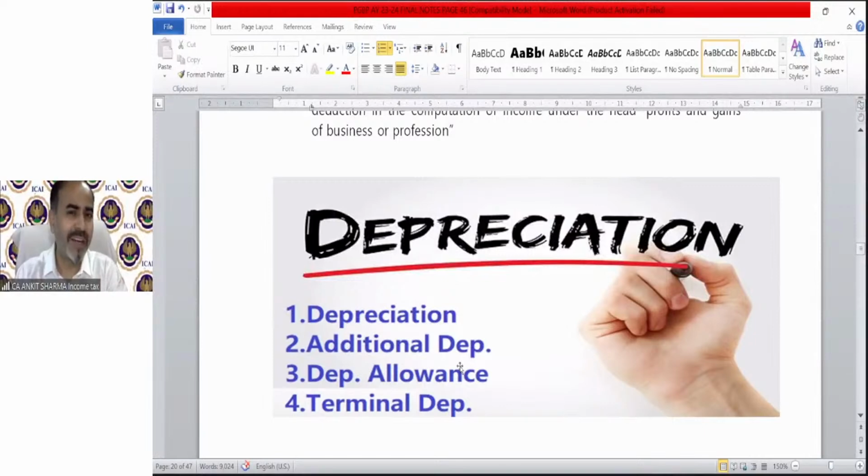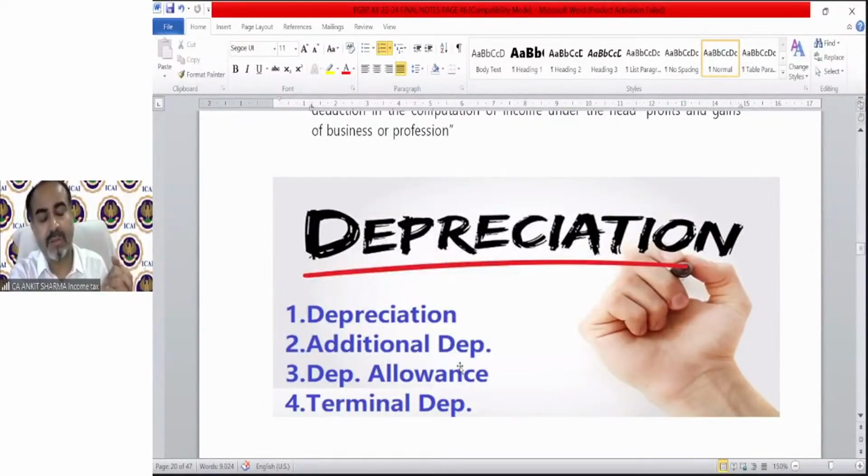Now the next and first important topic for the numerical purposes under PGBP is depreciation. I can tell you that whatever we have studied till now under the PGBP head are general provisions. We have discussed the meaning of business and profession. That is not a numerical thing, you can go through it for theoretical purposes. We have discussed the profit term, that income can be legal, illegal, cash, or kind, application. That is technically related to the definition of income also. Again, that is a part of your basic foundation for the PGBP head, but it's not that important for numerical purposes.